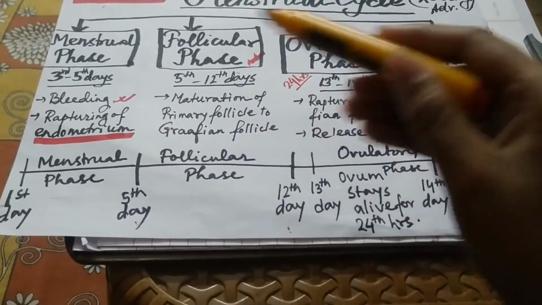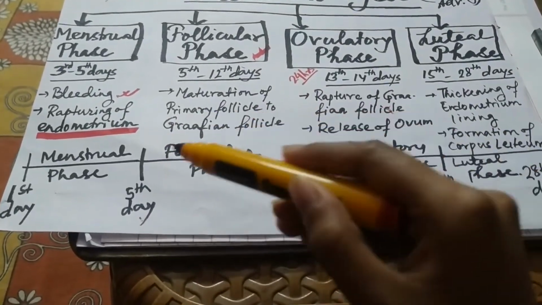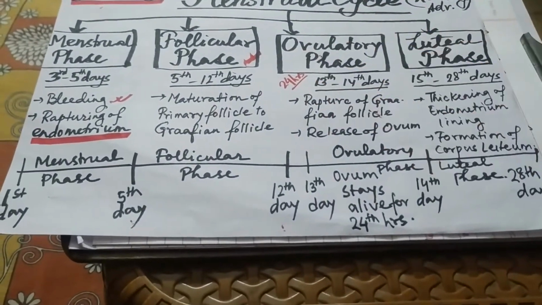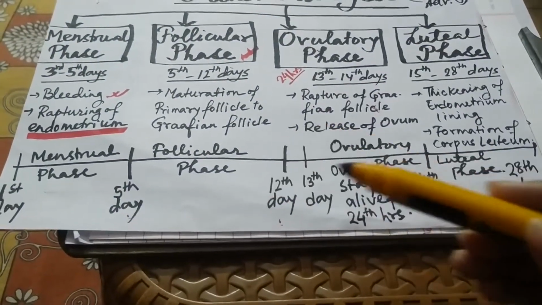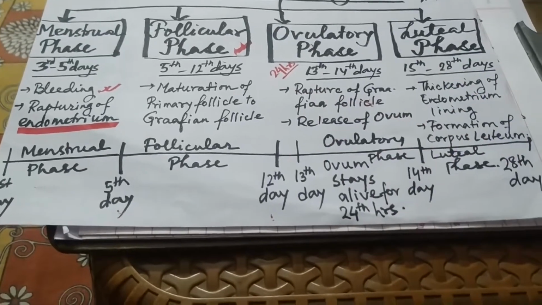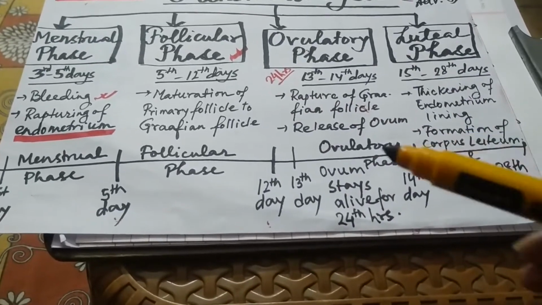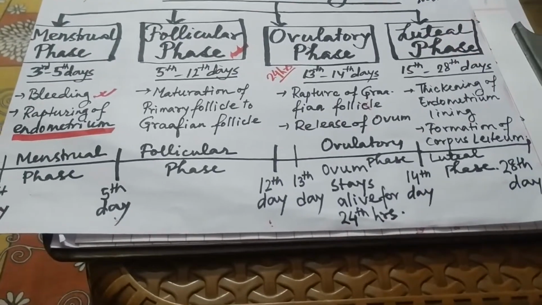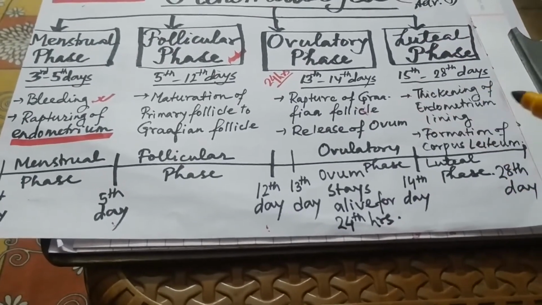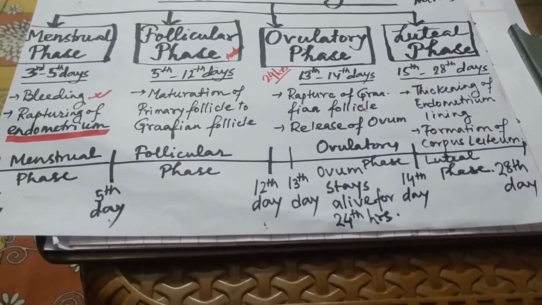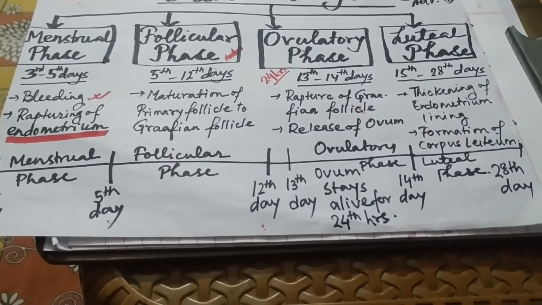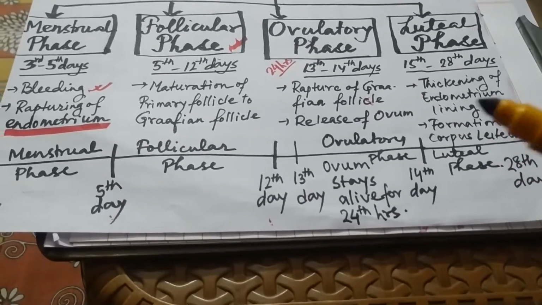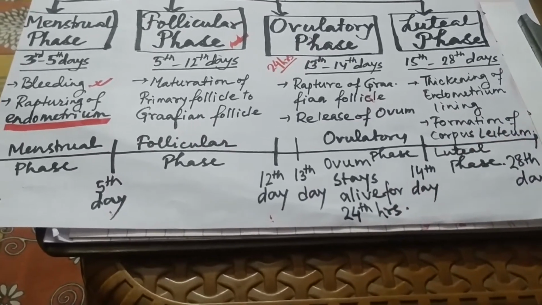Now that's the follicular phase, where the primary follicle grows into the Graafian follicle. Now the third phase, which is the ovulatory phase, is where the release of the ovum happens due to the rupture of the Graafian follicle. And the fourth phase, which is the luteal phase, is where thickening of the endometrium occurs and the corpus luteum forms, which is basically the ruptured Graafian follicle turning into the corpus luteum.